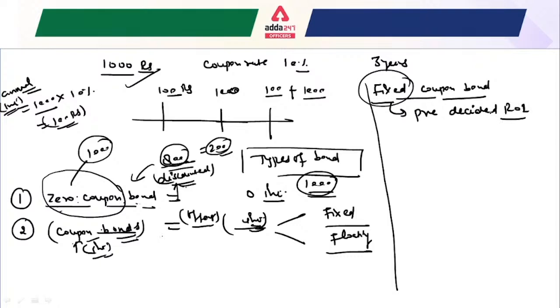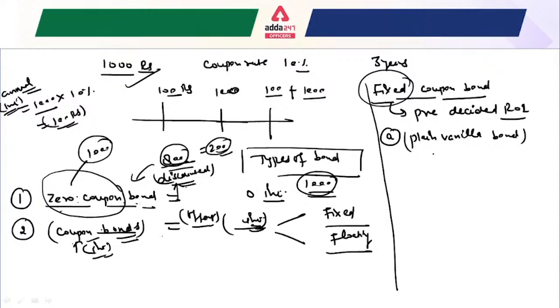So that is known as a fixed rate or fixed coupon bond, and the rate of interest can be variable, but it is pre-decided at the time of issuance. Okay, so that is known as a fixed coupon bond. And there are multiple types of fixed coupon bonds in the market, right? The first type is the plain vanilla bond. Although it is not in your syllabus, we are going to discuss it, because this is a class where you will get every bit of knowledge related to your subject.